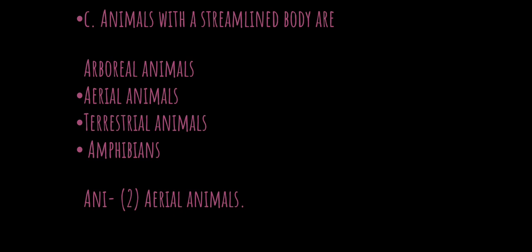And answer is aerial animals. They are having the streamlined body which is broad in the middle and narrow in both sides, like birds.